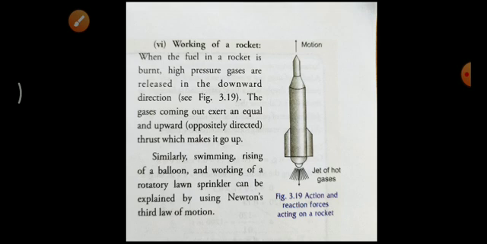Because of that reaction force only, the rocket starts moving upward. In figure 3.19 you can see a jet of hot gases, that is the action force, and because of that action force, a reaction force acts on the rocket, due to which it starts moving upward. The arrowhead is also indicated.